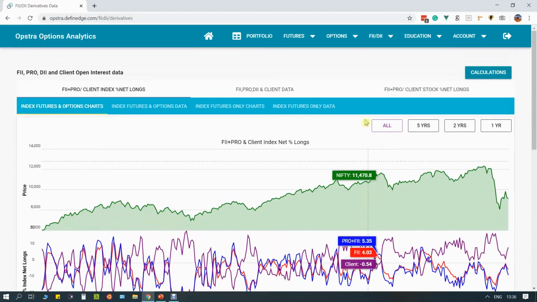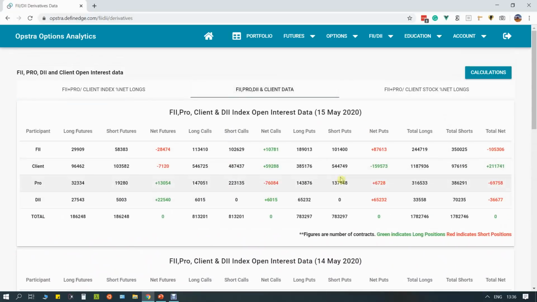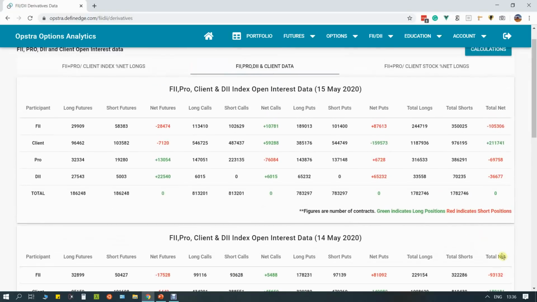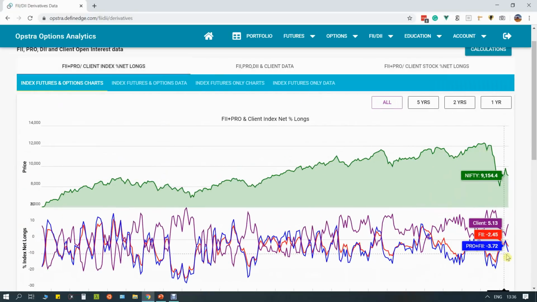Okay, this data is available, the data that I've shown you in the PowerPoint. This is the daily data, and then below that you will see the previous day data. So you can calculate how the positions have changed. For example, minus 93 to minus 105. So they have increased their shorts, FII, which you can see in the net short longs also, right?